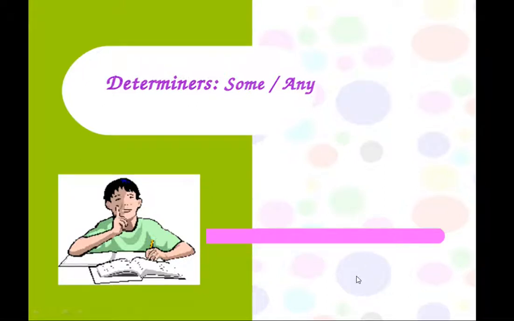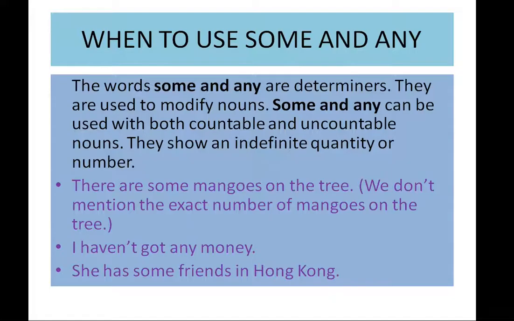So today's topic is some or any. When to use some and any. The words some and any are determiners. They are used to modify nouns. Some and any can be used with both countable and uncountable nouns. They show an indefinite quantity or number.